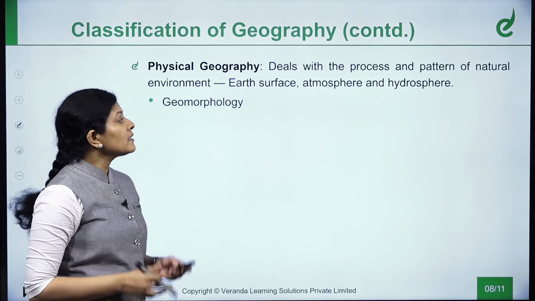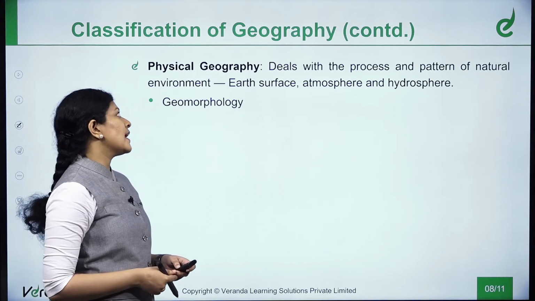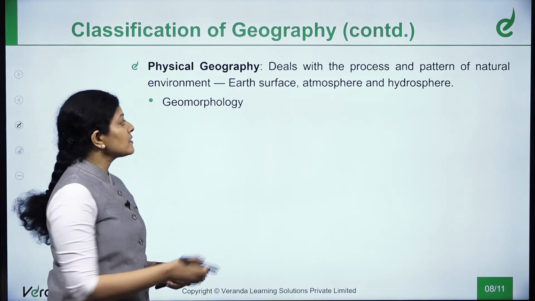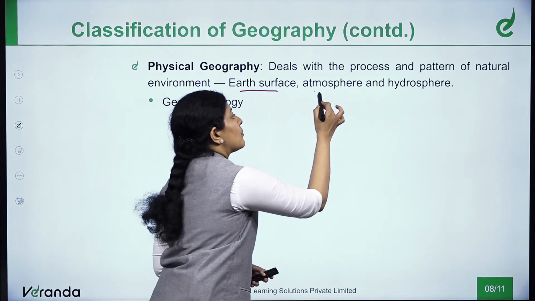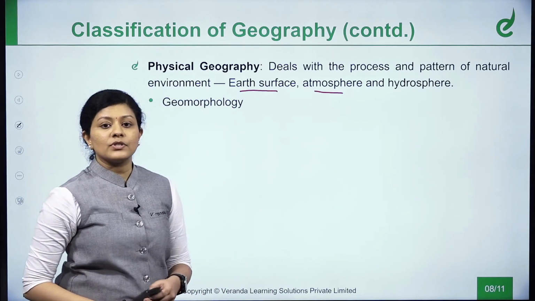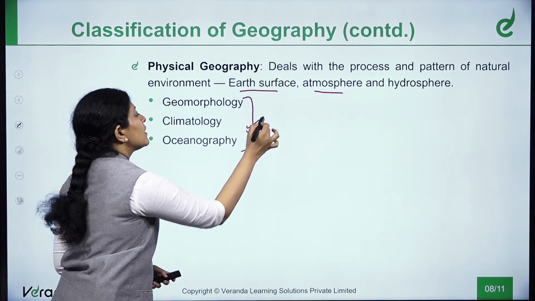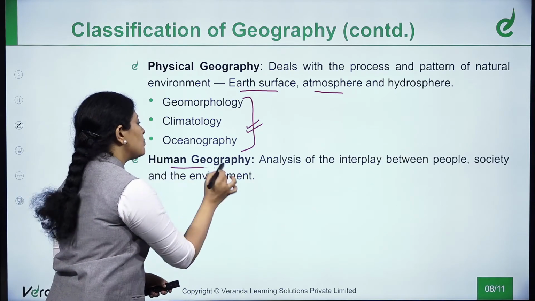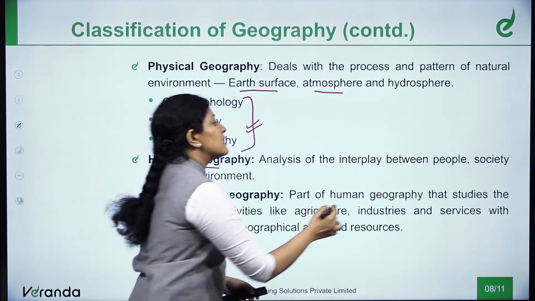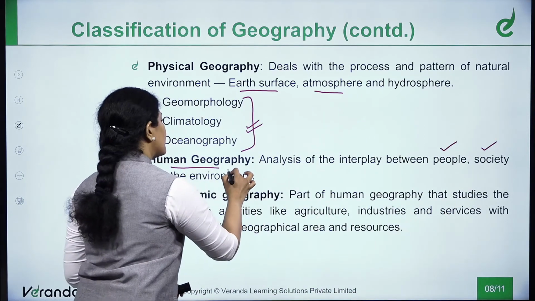Now let us see what is physical geography. Physical geography deals with the process and pattern of the natural environment, that is Earth's surface, that is geomorphology, atmosphere, about the climate, and hydrosphere, about the ocean. So all these three are the important heroes of our physical geography. Next we'll be dealing with human geography. It is the analysis of the interplay between people, society and the environment.